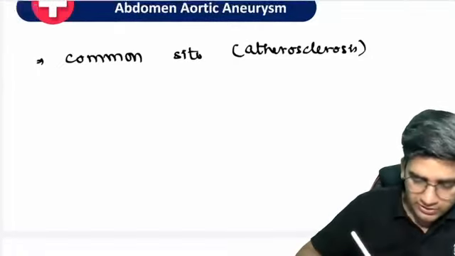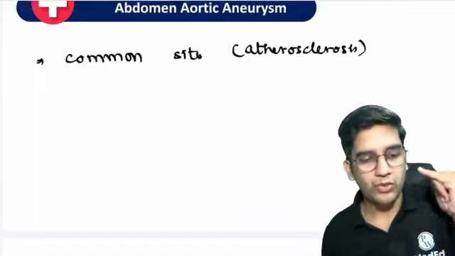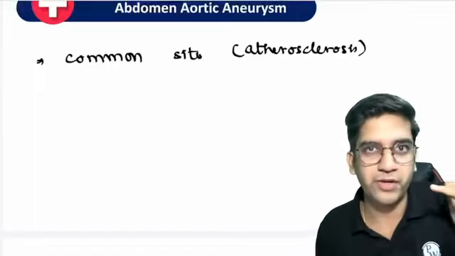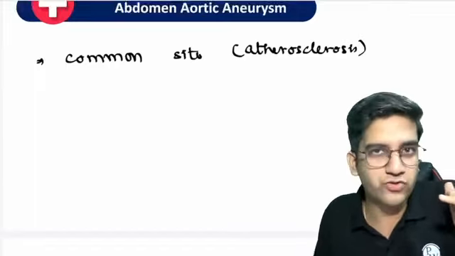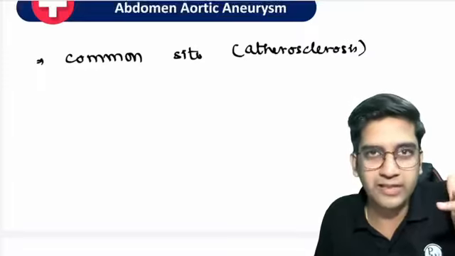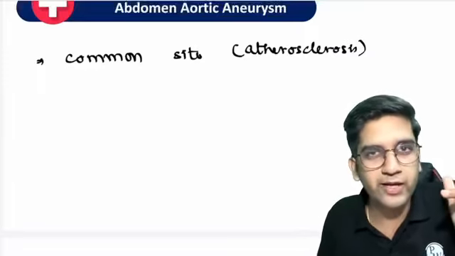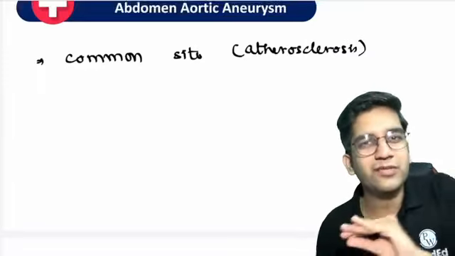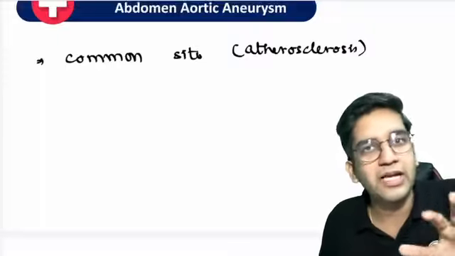So for abdominal aortic aneurysm, as usual, we know our only goal is to diagnose the patient and treat the patient. We have to look at the pathogenesis. We have to look at the clinical examination findings. Then diagnosis, and I'll just give you a brief outline of treatment and complications.